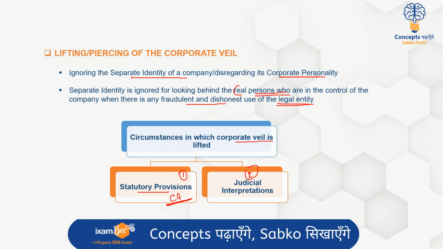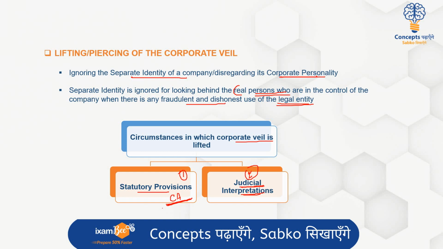Okay. Now if we talk about judicial interpretation, so there are circumstances जब Companies Act में no provisions with respect to lifting of the corporate veil where जो corporate veil है उसको हटाया जा सकता है. There could be various circumstances. So जब courts would go ahead करती है depending upon the circumstances the case and it lifts the corporate veil, then it is the circumstance of judicial interpretation. यहाँ पे Companies Act में कुछ भी नहीं prescribed है with respect to the things done by the human agency.